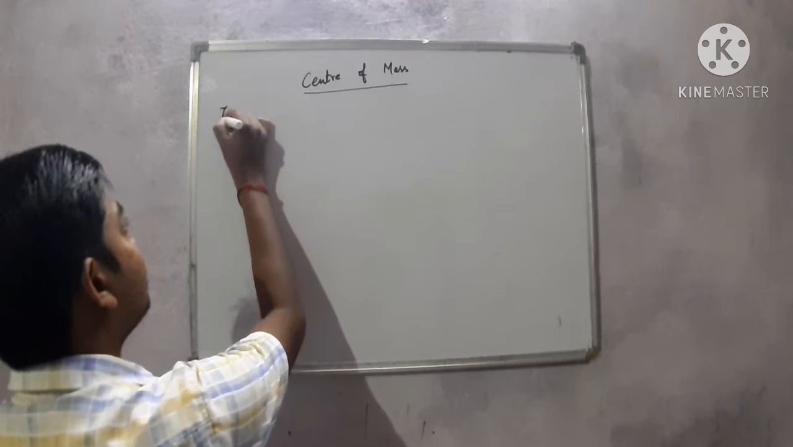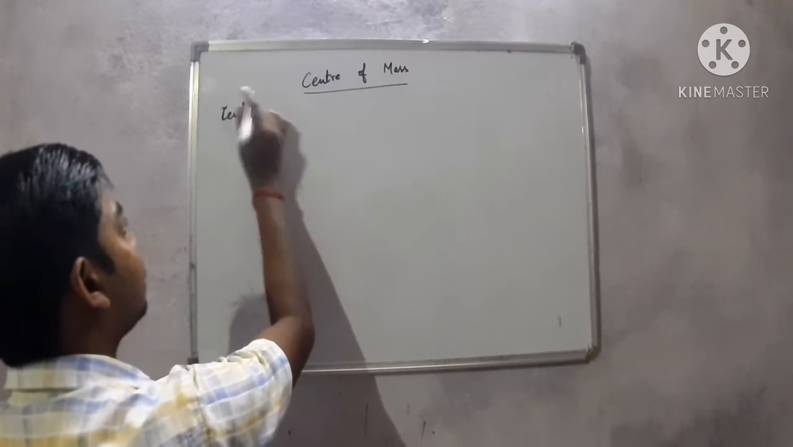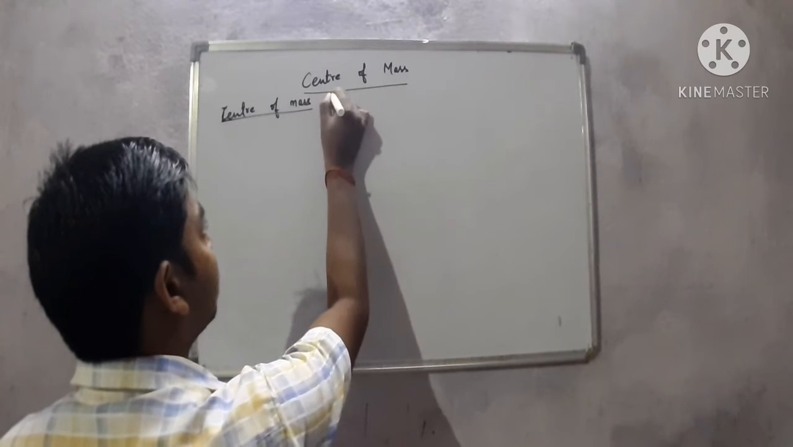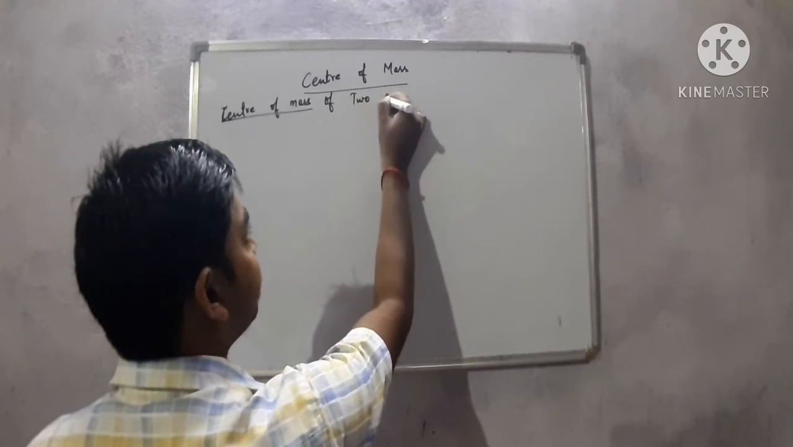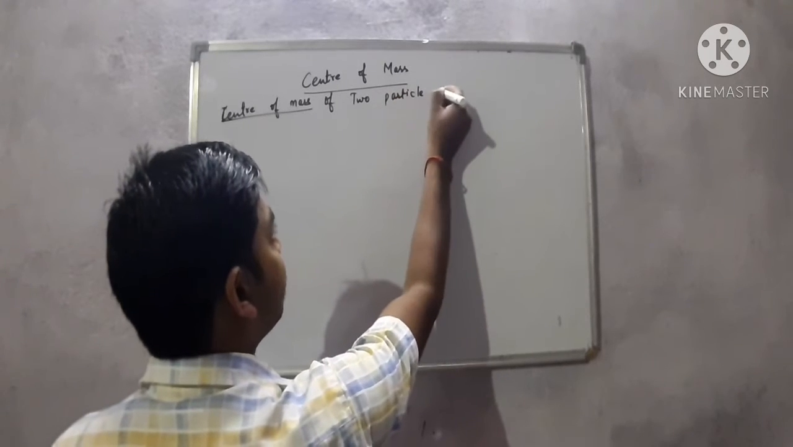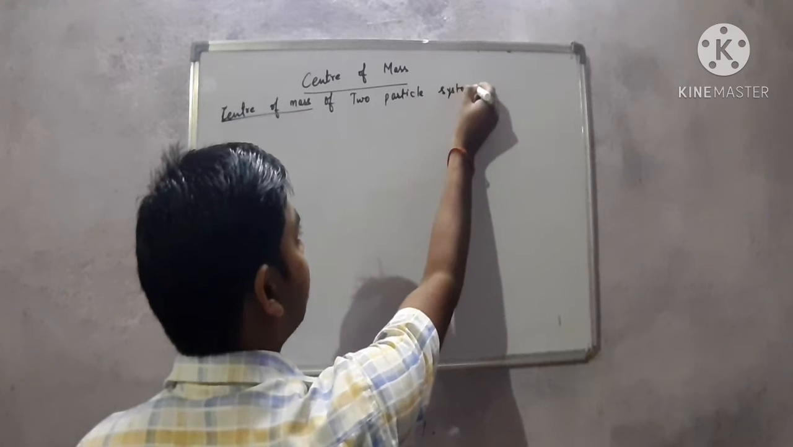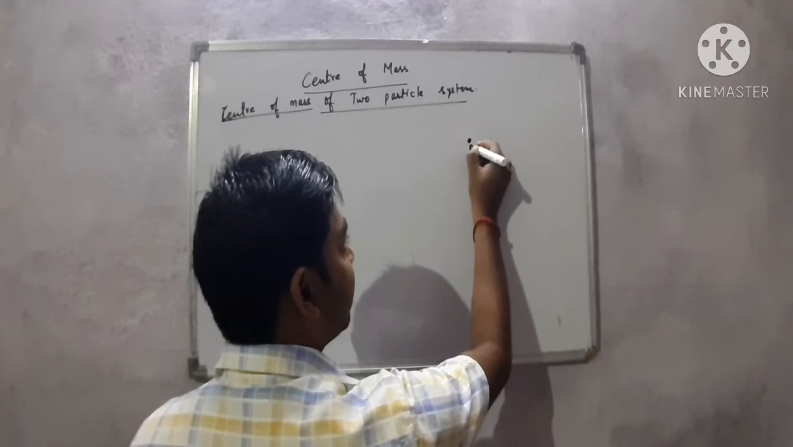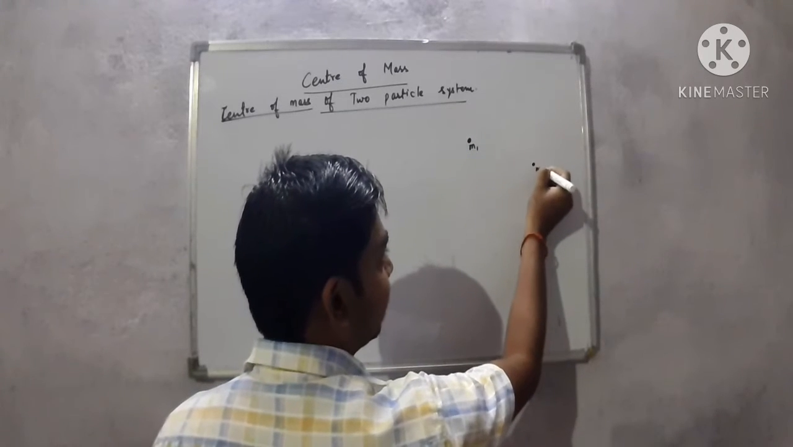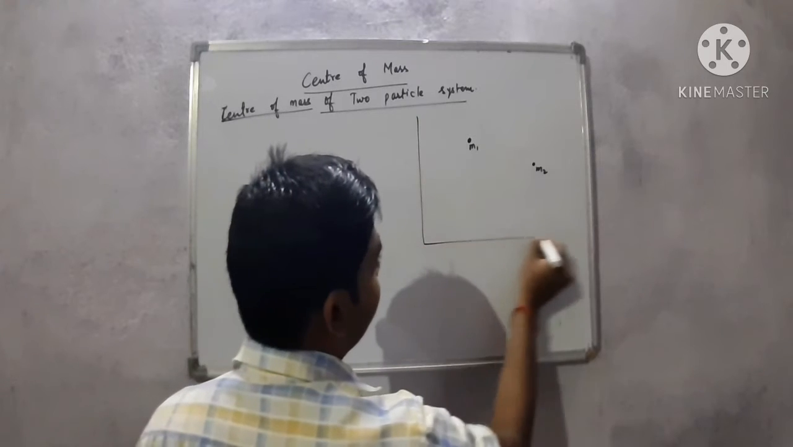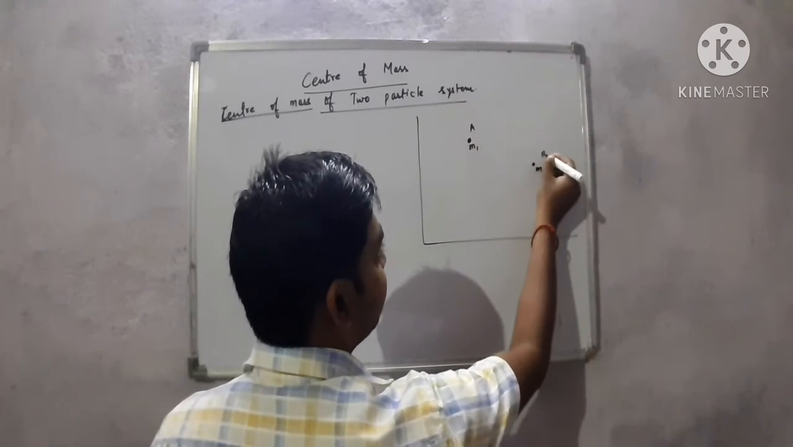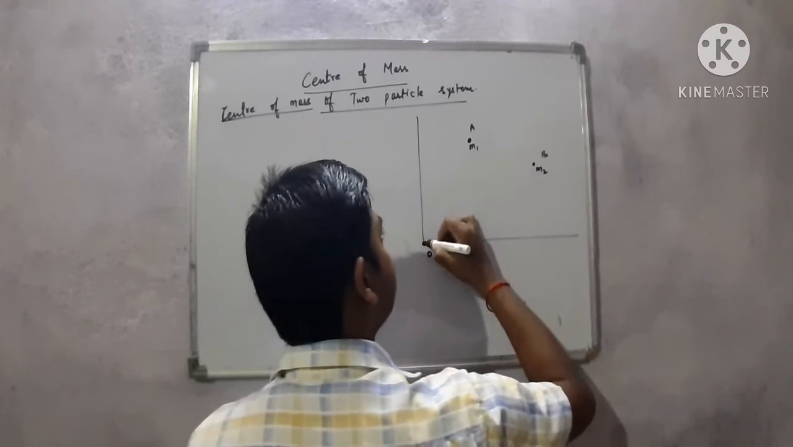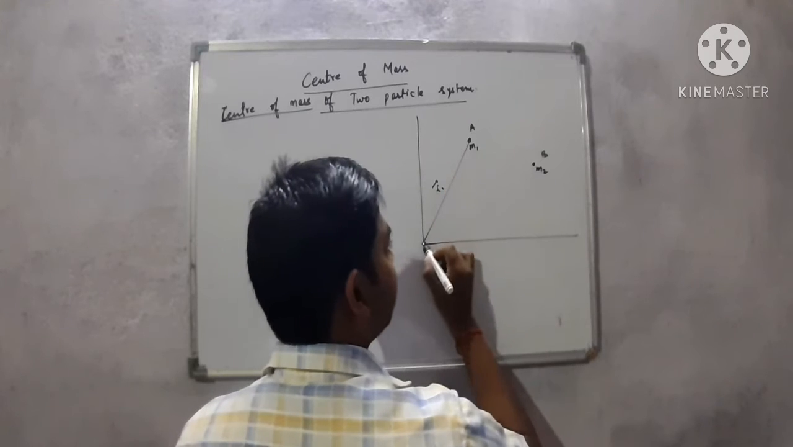Center of mass of a two particle system. Let us consider two particles of mass m1 and mass m2 situated at points A and B, whose position vectors with respect to an origin, a fixed point, are r1 and r2.